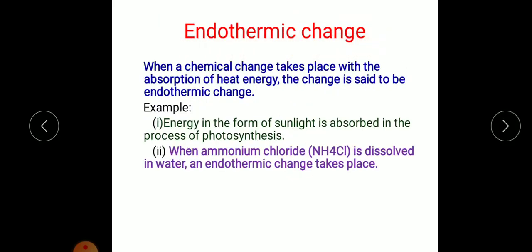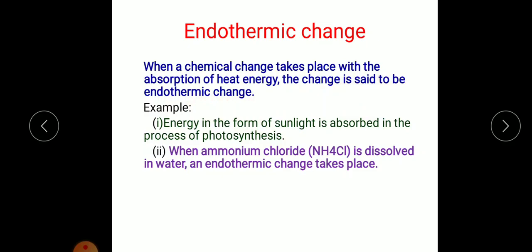Endothermic change. First we will see endothermic change. So endothermic change means when a chemical change takes place with the absorption of heat energy, the change is said to be endothermic change. So wherever a chemical change is taking place and if it involves the absorption of heat energy, then that change we can call it endothermic change.